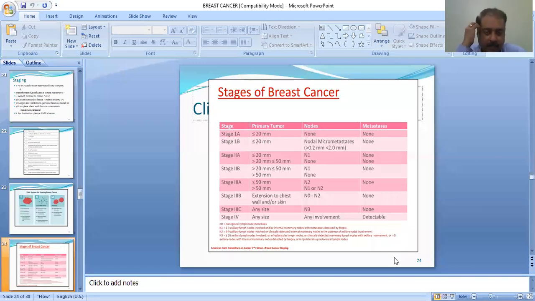Now this is a staging slide. It's very, very important, so please note. Here, what is stage 1A? What is stage 1B? One can later go through this table at ease and try to understand it, because just by explaining it is not possible to immediately grasp the TNM. One needs to see it properly and study it. But remember this slide, I will share the PPT with you later. It is a very important slide that one can use at the end of your presentation. You can stage the disease, which will give a better impression to the examiners.